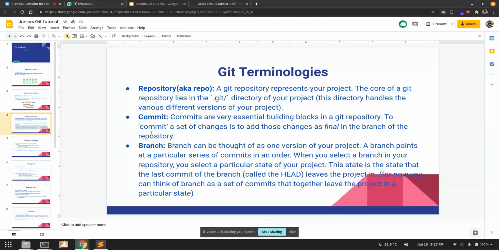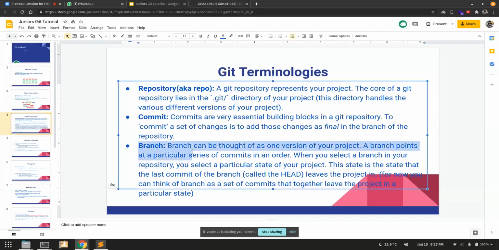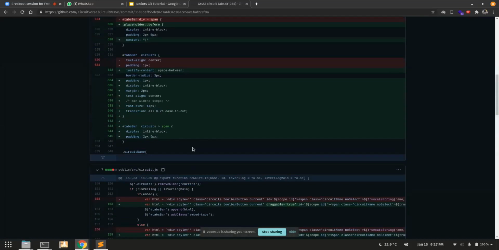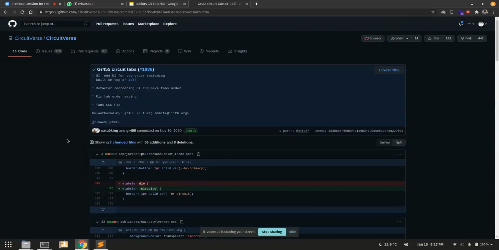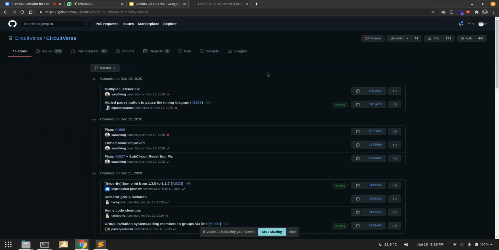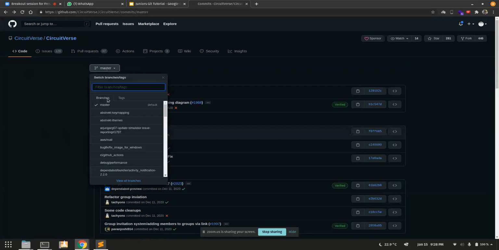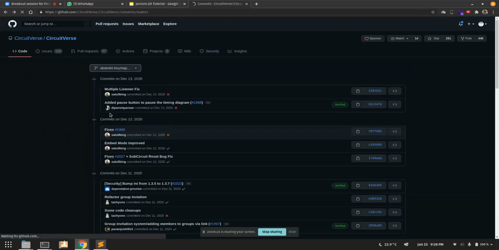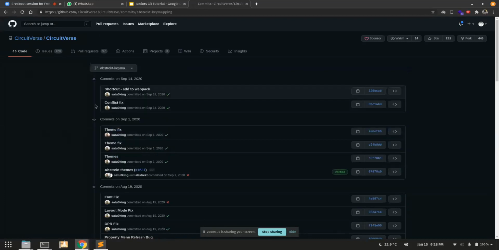Great. Okay, Ruturaj, yeah. So as I said, branch, you all saw branches here, right? All of this is on the master branch. These commits, as I showed you, were on the master branch. So it's just a name of a branch. You can see there's master written over here, and these are the commits inside the master branch. Now I can change the branch, and these commits will also change. And you can see the commits also changed.